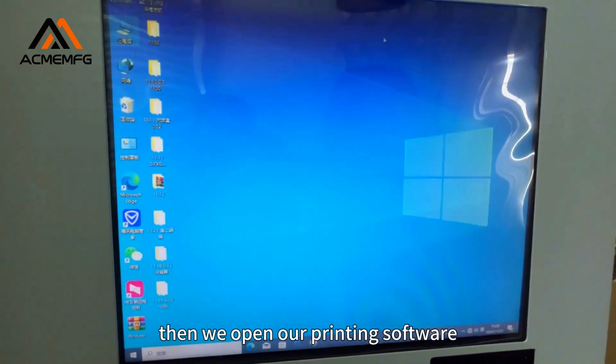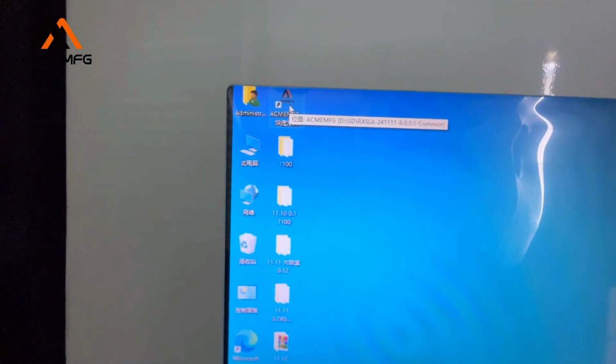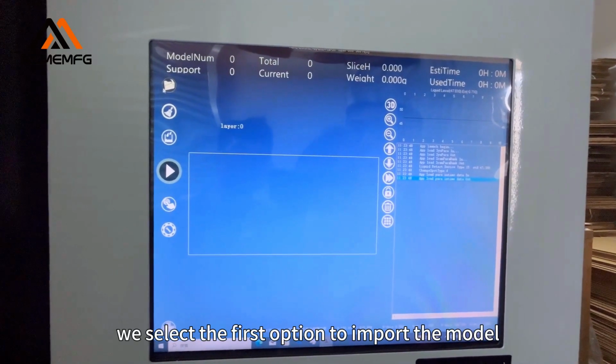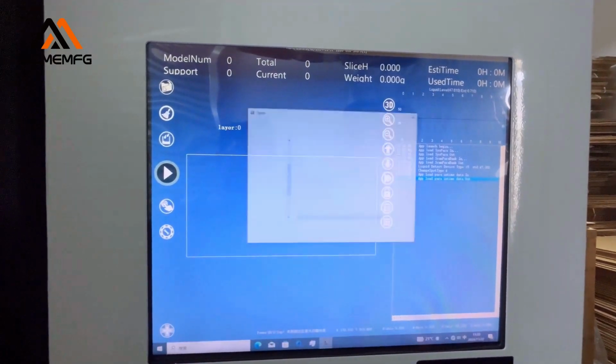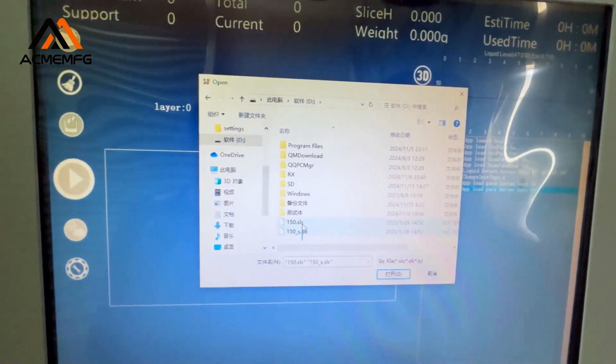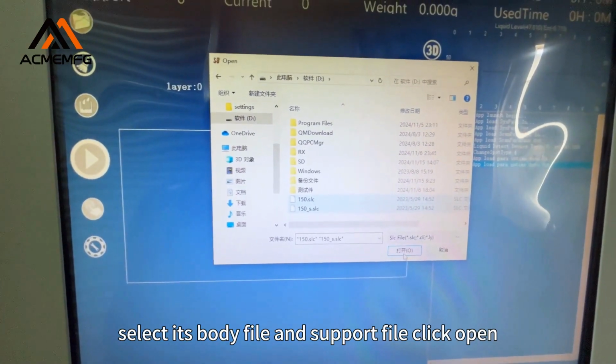Then we open our printing software. We select the first option to import the model. Find the file we just copied in the D drive. Select its body file and support file. Click Open.